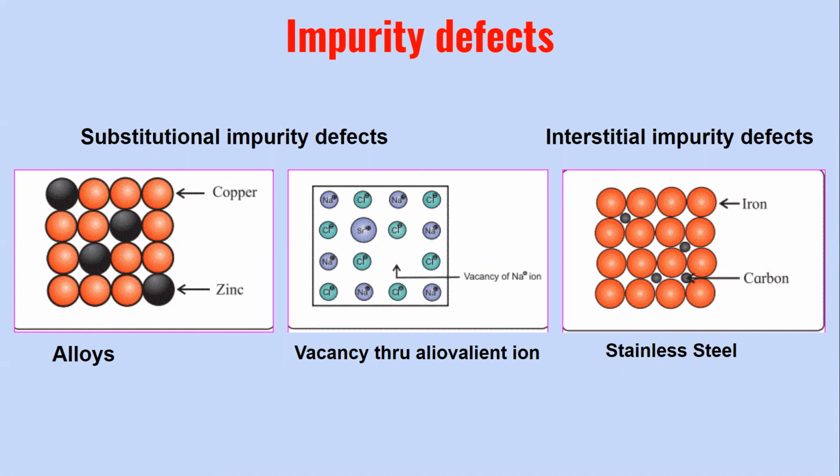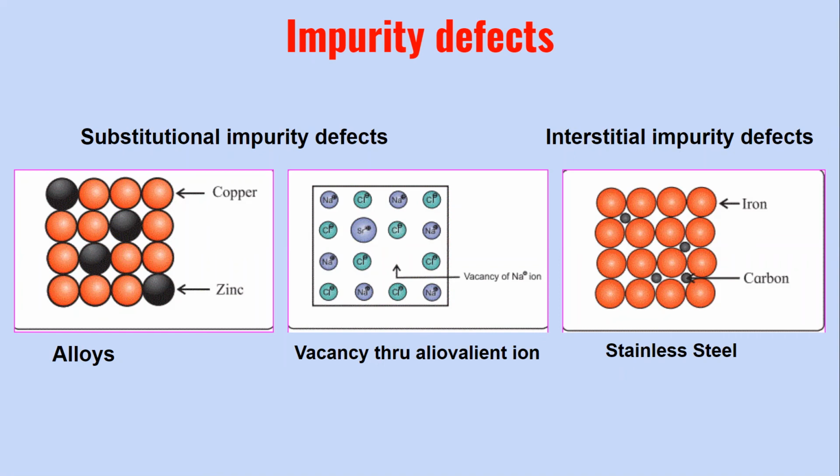As the word impurity suggests, there is going to be presence of a foreign particle here, or you will have some atoms of a different kind present in the original crystalline solid. For example, the first type of impurity defect here is the substitutional impurity defect.